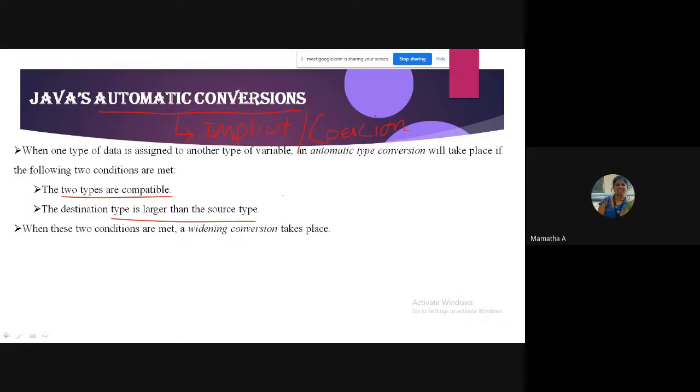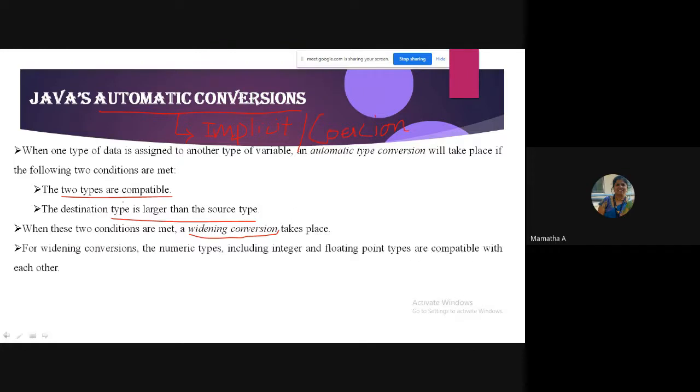Only when these two conditions are met, widening conversion takes place. You are widening it, isn't it? When smaller is stored in larger, the size is widened. If the smaller is 4 bytes and you store it in a larger of 8 bytes, it is more, right? So widening conversion will happen. There's another name also here.